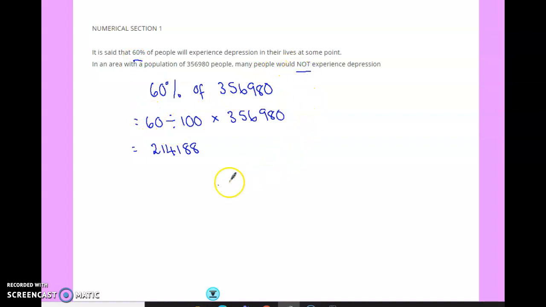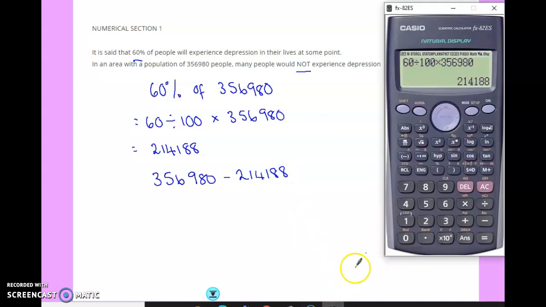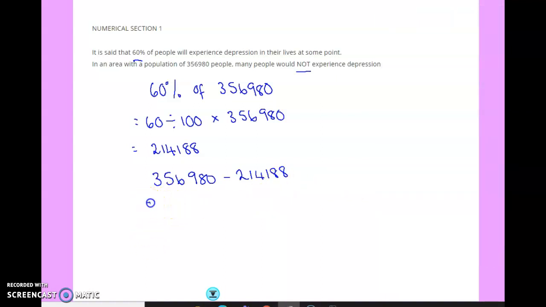We're asked how many people would not, so we need to take it away from our starting value. 356,980 take away 214,188 gives me 142,792. Okay, next question, very similar.